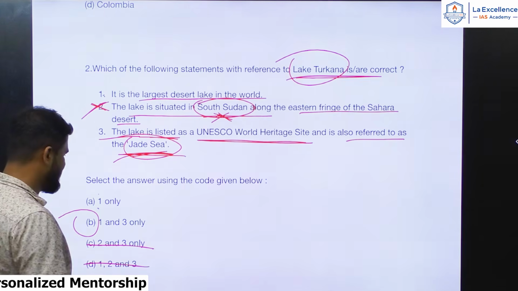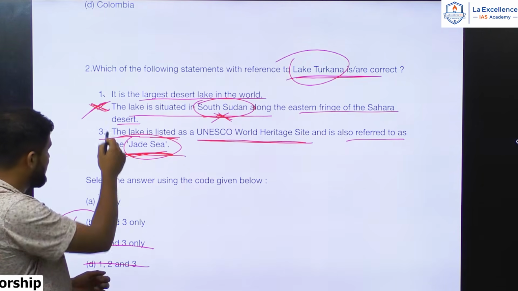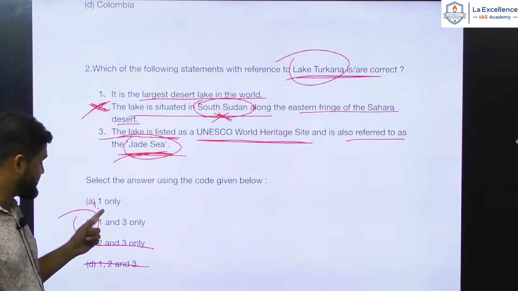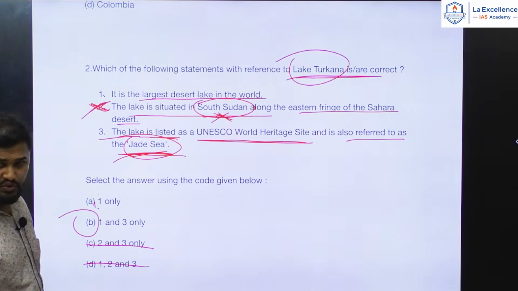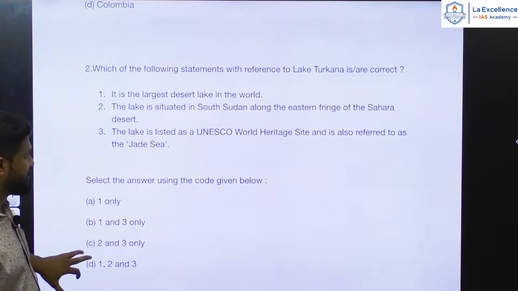The answer for this should be 193. You can easily eliminate 2 and narrow down your options to A and B, so I would put this into an easy to moderate level of question. Okay, so next question.